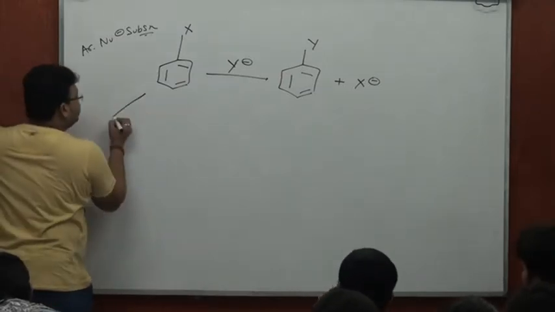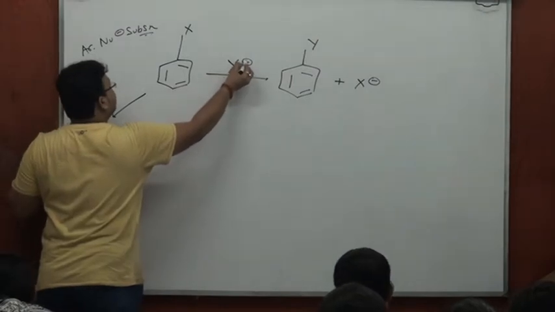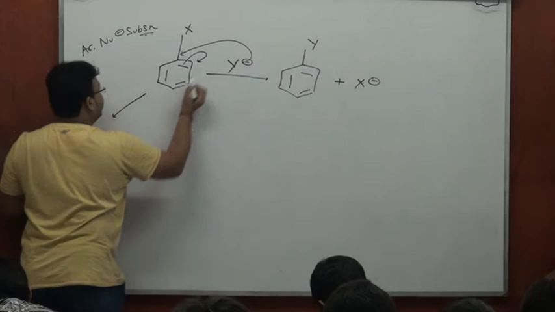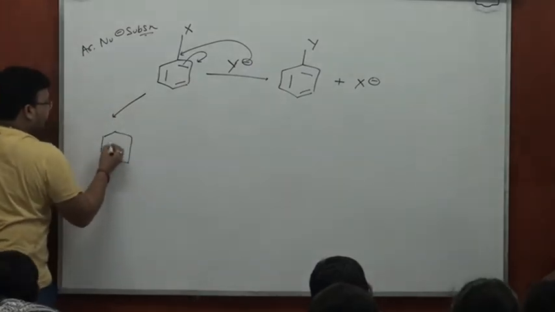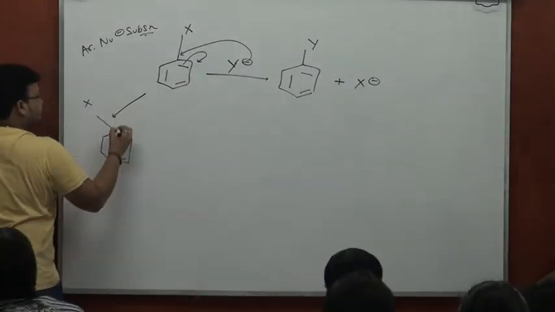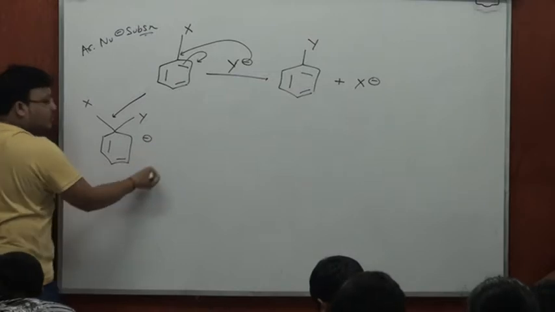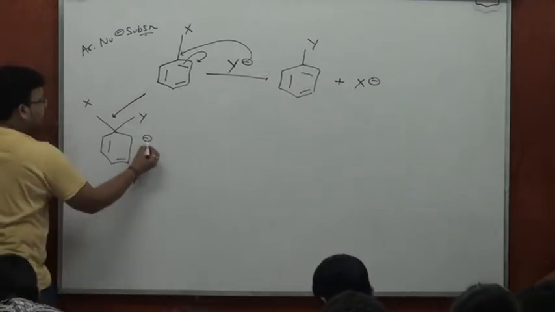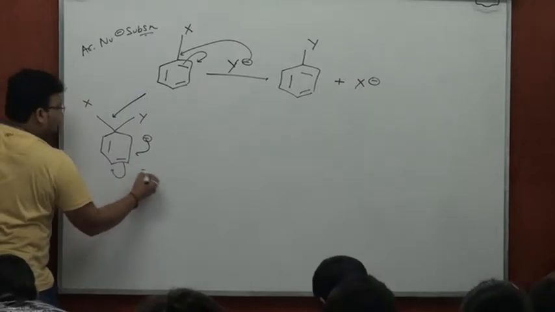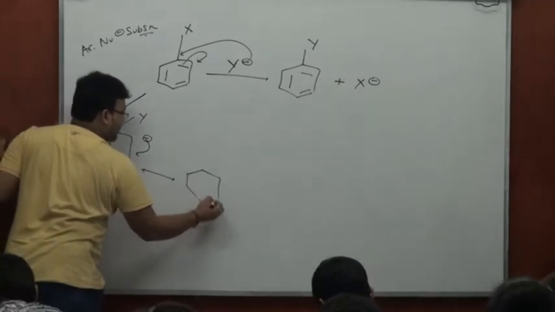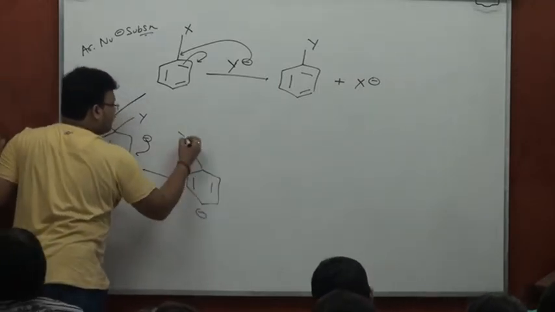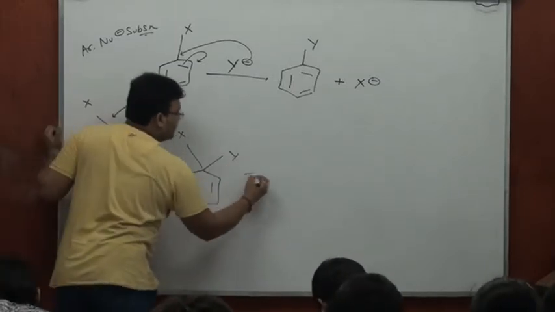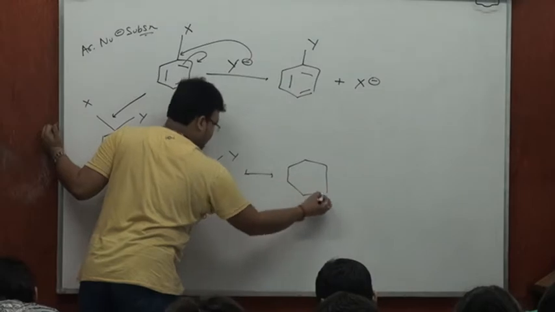Say in the first step, Y minus attacks this particular carbon so that this bond shifts here, giving you an intermediate of this kind. I could draw the resonating structures of this intermediate. This coming here, this moving here will give me an intermediate of this kind. This coming here, this moving over this carbon, will give you an intermediate of this kind.